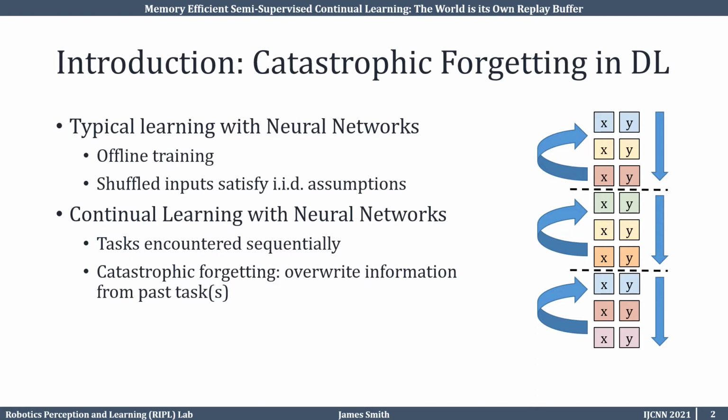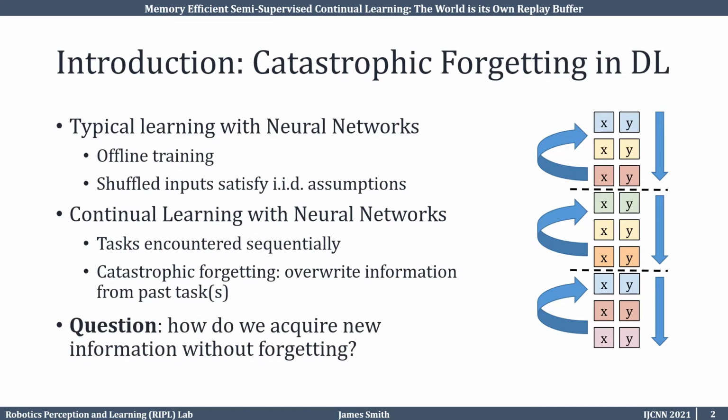We encounter the catastrophic forgetting problem, where we perform badly on prior tasks. Specifically, we overwrite information learned on the prior tasks while learning the new task. Continual learning asks us, how do we acquire new information without forgetting?